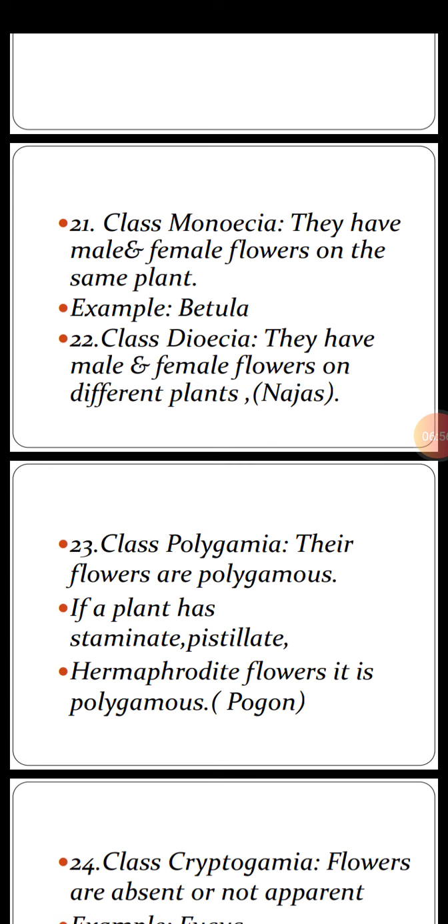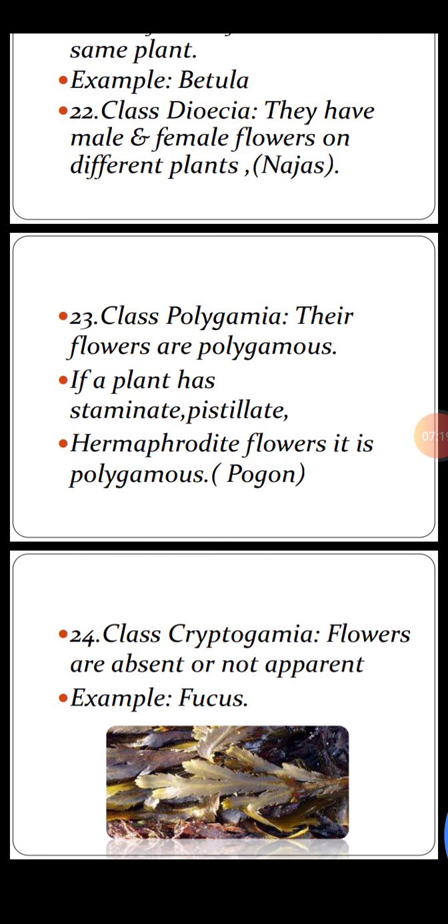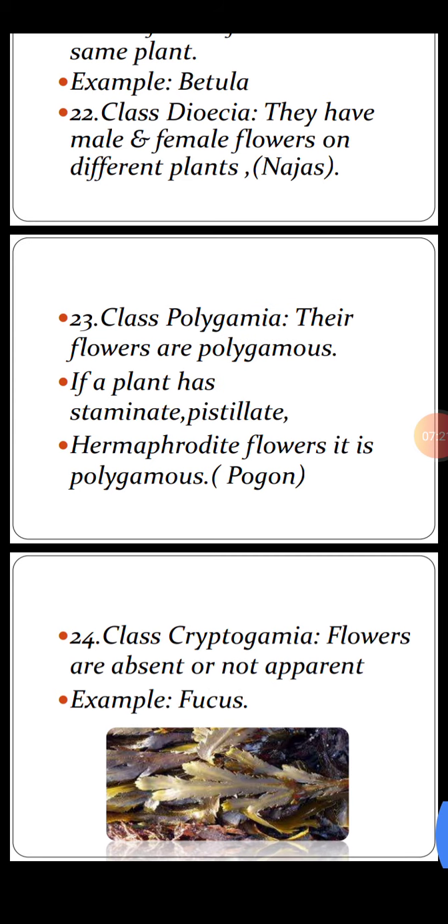Class Polygamia. Their flowers are polygamous. What is polygamous? If a plant has staminate, that is stamen, pistillate, pistil, and hermaphrodite, bisexual flowers, two sexes, then it is said to be polygamous. Example is Pogon plant. Cryptogamia. Flowers are absent or they are not clearly visible, non-apparent. Example is Fucus, and image of Fucus is shown.